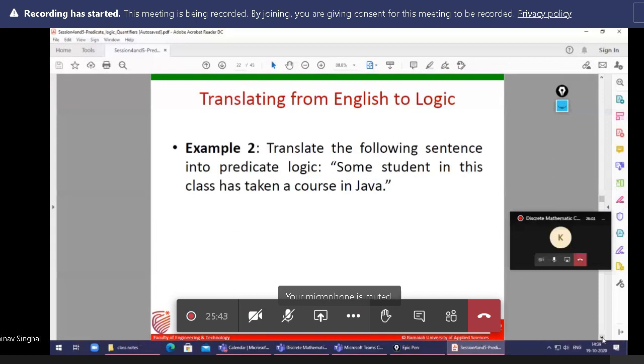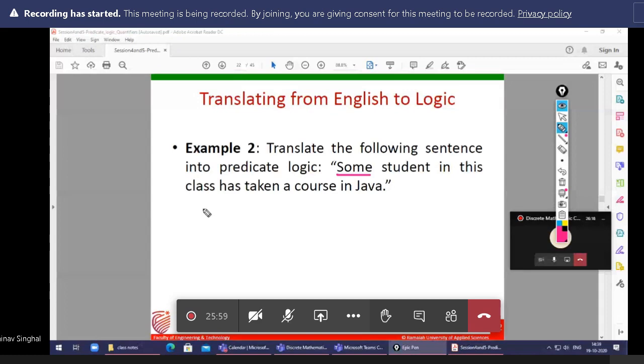Now some is written here, in place of every. Think similarly. Some means there exists a student in this class who has taken a course in Java. What does it mean? Maybe there are 50 students in a class.